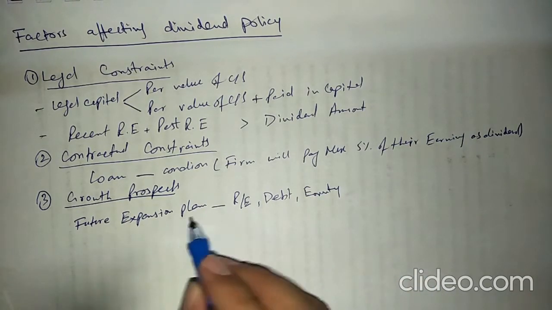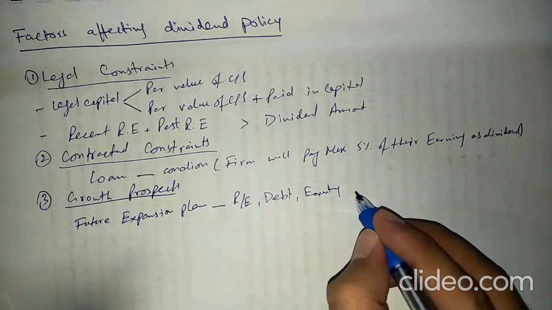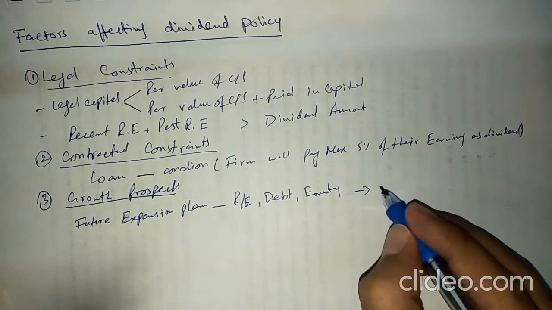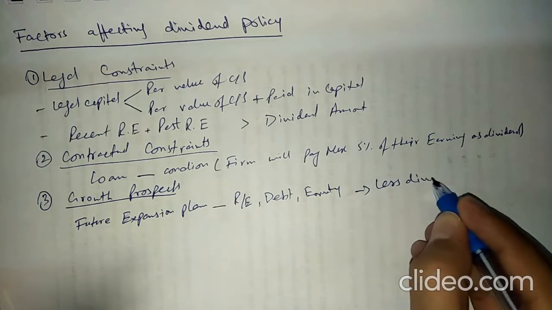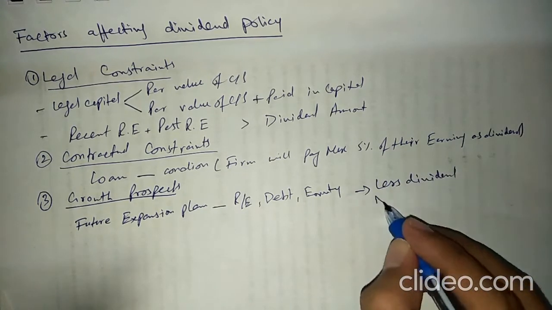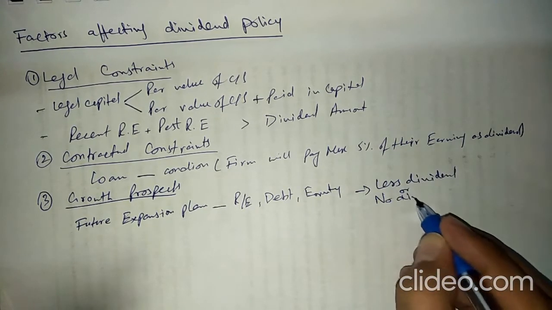So when a company has a future expansion plan, it will pay less dividend or no dividend. Why?